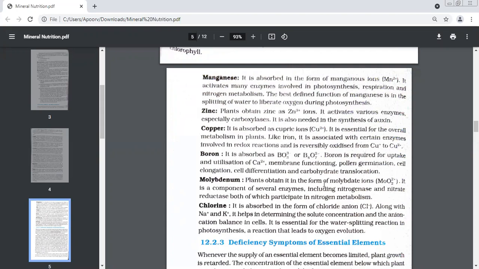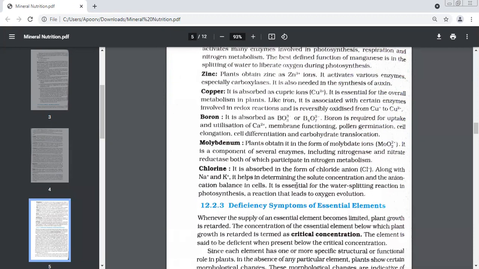Molybdenum, plants obtain it in the form of molybdate ions. Again, same functions, beta. Enzymes, mainly which enzyme? Nitrogenase and nitrate reductase. And both of these enzymes are very important because they help in nitrogen metabolism. Why are they so important? They help in which metabolism? Nitrogen metabolism.